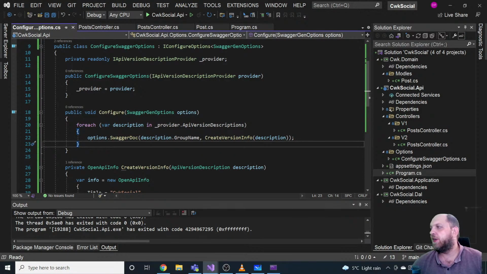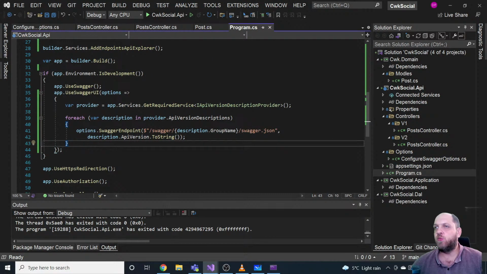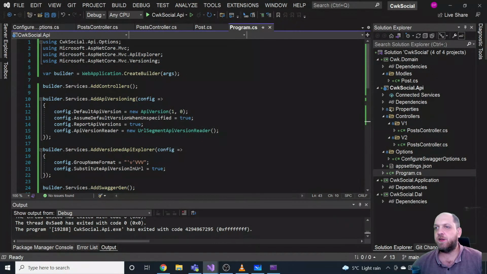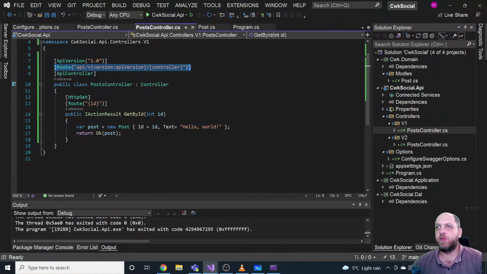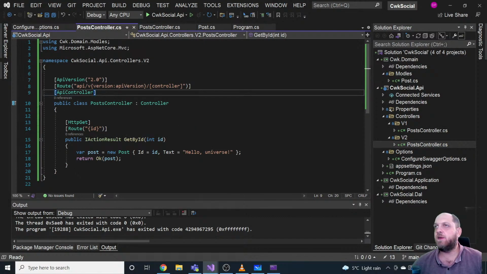You can just take the part for configuring the API versioning, which would be, let me show you, this part only, and just provide versions for your controllers. So if you wouldn't use Swagger, you can just do that, and everything would be fine. But with Swagger, it takes a little bit more to configure. However, Swagger is really important, and in most of the projects we kindly use that.